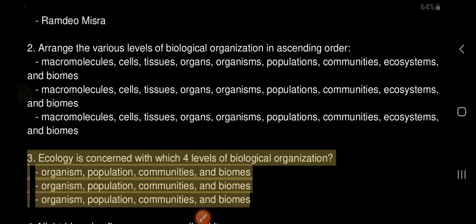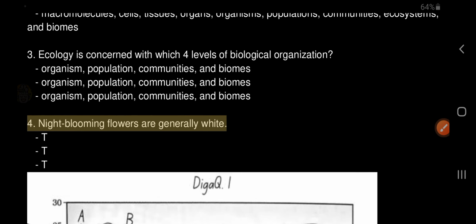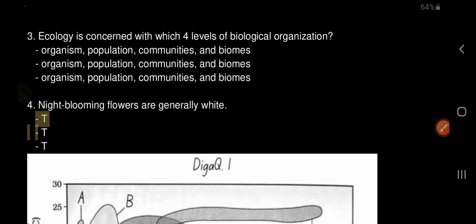3. Ecology is concerned with which 4 levels of biological organization? Organism, population, communities, and biomes. 4. Night blooming flowers are generally white. True. 5. Biome distribution with respect to annual temperature and precipitation is shown in the diagram.